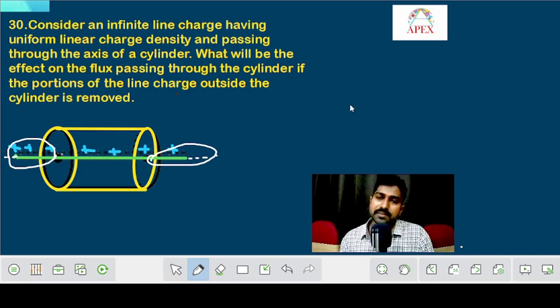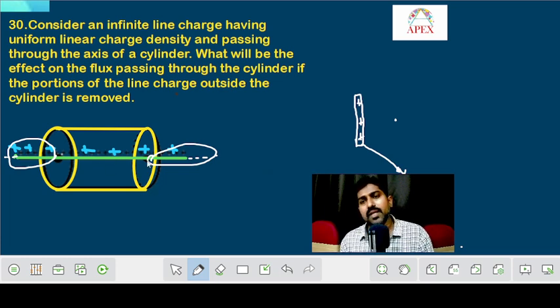For example, if any wire is taken which is positively charged, if I consider any point here, definitely there will be some electric field. If I consider any point here, then also it will produce some electric field. Here also electric field will be there, but direction depends on different factors.